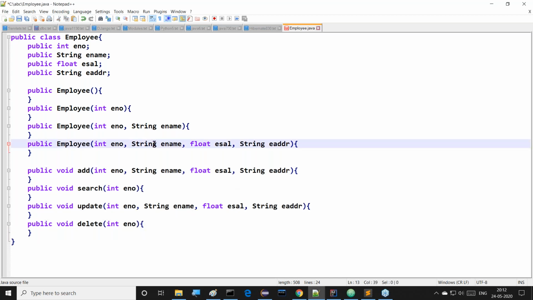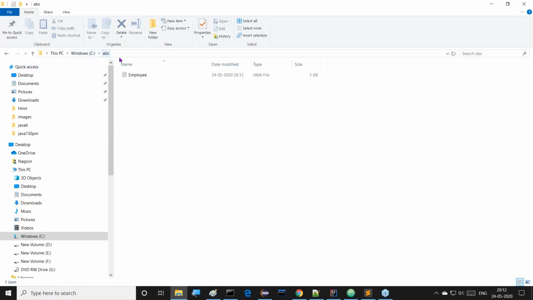Right, sir. So why is String not in blue color? String is a predefined class name. Of course, this editor, that means Notepad++, provides only these keywords in blue color. But String is a predefined class name. That's why it's in regular color only. You can understand it. Now again, we just saved this Employee.java. We can observe clearly in our C ABC folder that the Employee.java file exists.